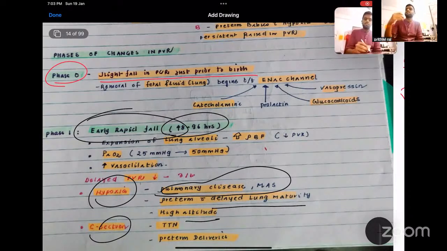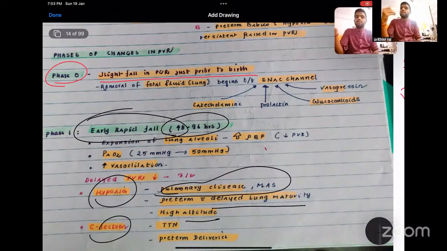So these are the conditions where there is persistent hypoxia, which causes hypoxic vasoconstriction. And if the child undergoes C-section, they will go for TTNB, because there is delayed clearance of fluid. So this is phase one, the early rapid fall, which occurs within 48 to 96 hours.